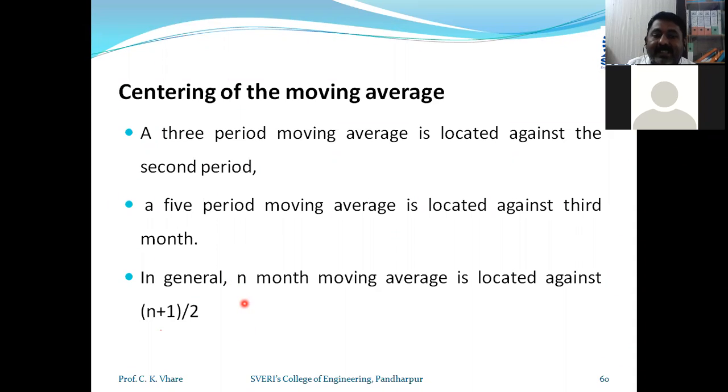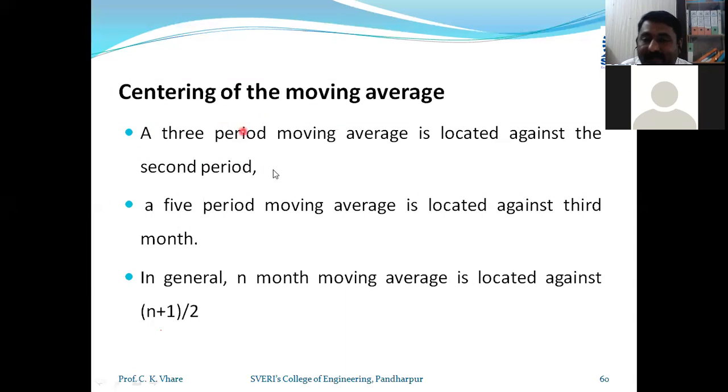So in general, we can say n is the number of the moving average, say 5. So it is located at (n plus 1) divided by 2. 5 plus 1 is 6, divided by 2, you will get the answer 3. So in this way also you can calculate. If we are considering 3 months, the demand will be located at the second, the middle. If I consider 5 months, 1, 2, 3, 4, 5, the demand will be located at the third month. This is the centering of the moving average.